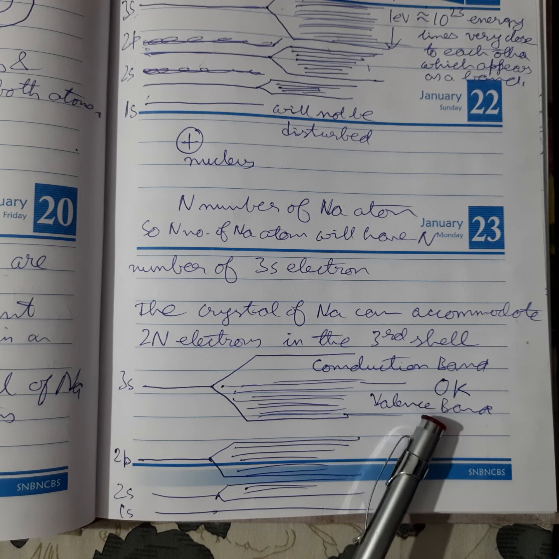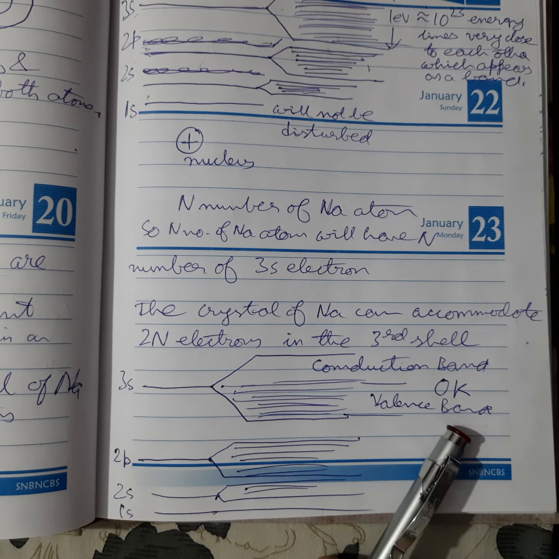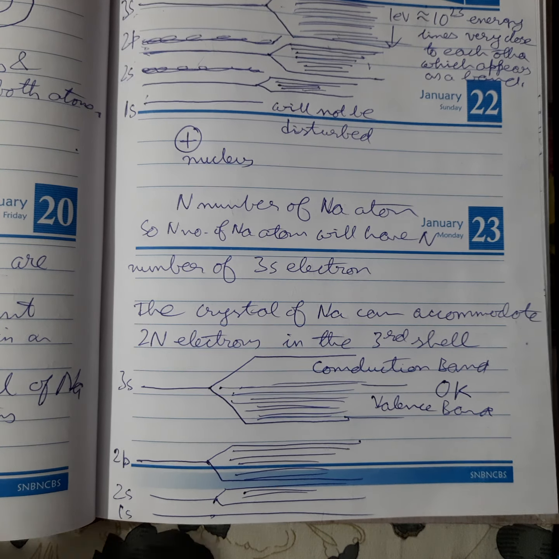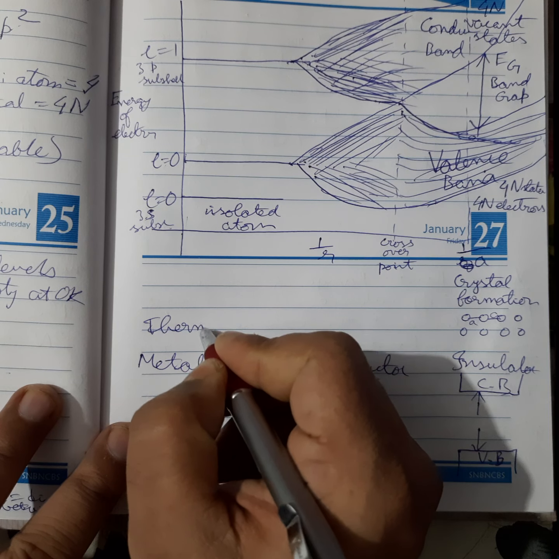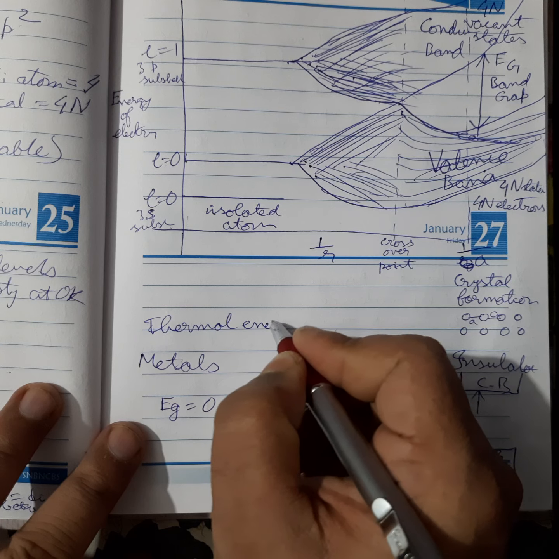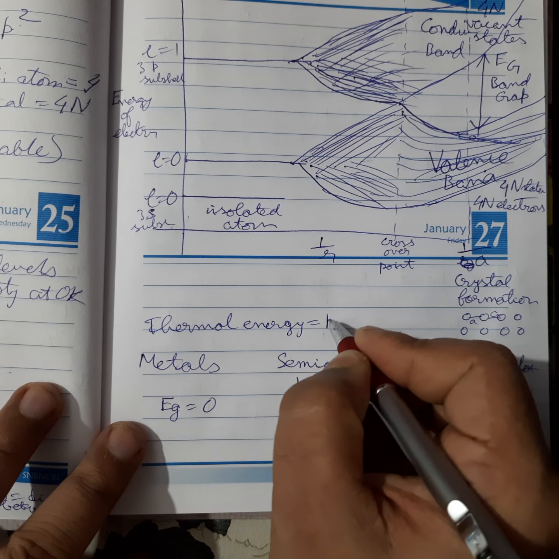When you give some energy, say at 100 Kelvin, thermal energy is equal to kBT.